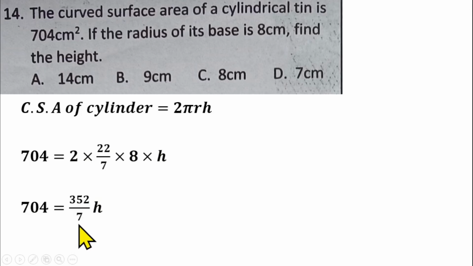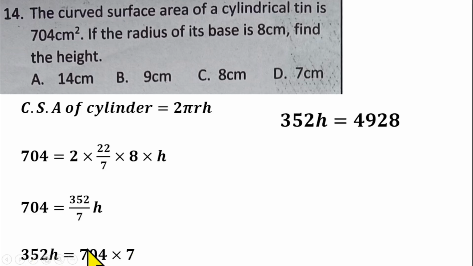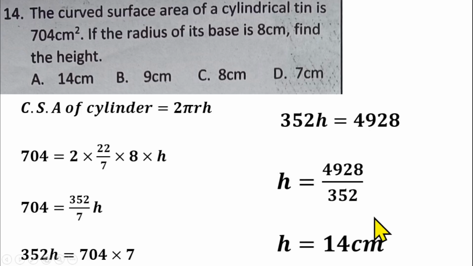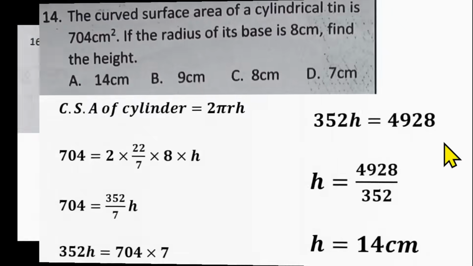You can cross multiply from here. 7 will multiply 704. We have 352h equals 704 times 7. Then you can divide both sides by 352 to find your h. So if you multiply 704 times 7, that gives us 4928. Then divide both sides by 352. You have your h equal to 4928 divided by 352. And that should give us 14 centimeters, which should make option A the right answer for question number 14.